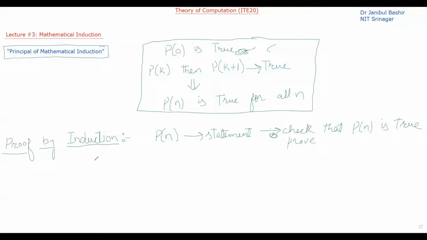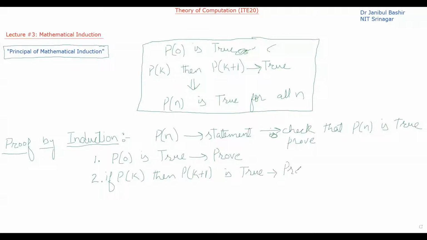We will first prove P of 0 is true. So this is the first thing that we will prove. Then the second thing that we are going to prove is that if P of k, then P of k plus 1 is true. So this statement we have to prove.